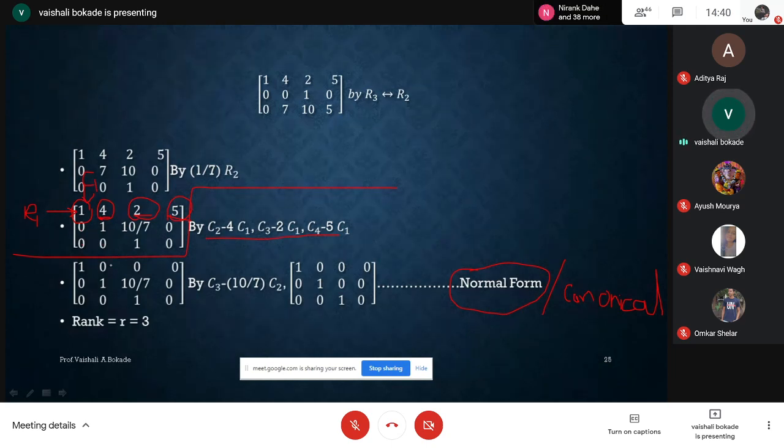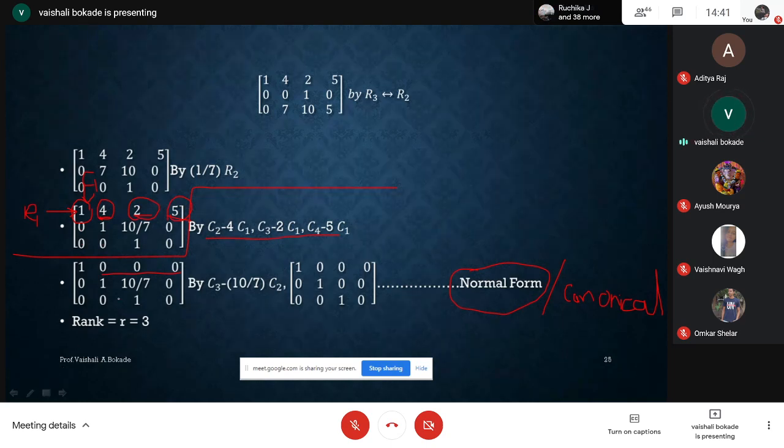So it is very convenient to use column transformation, because there are changes only in R1, and except at one place, the other three entries are becoming 0 here. I require that. Except at one place, for making the other entries 0, use C1 only. Use column transformation and use C1 only.